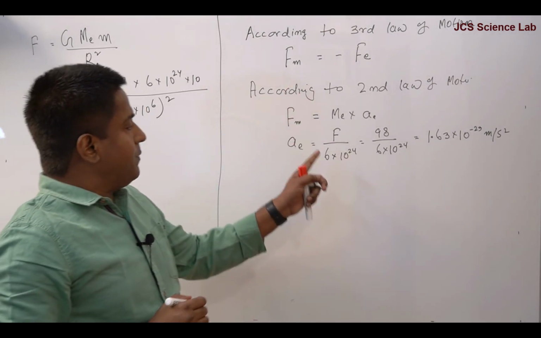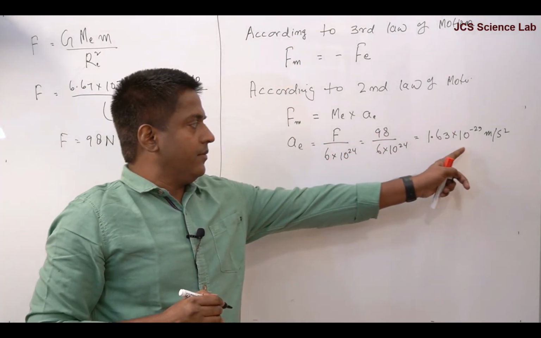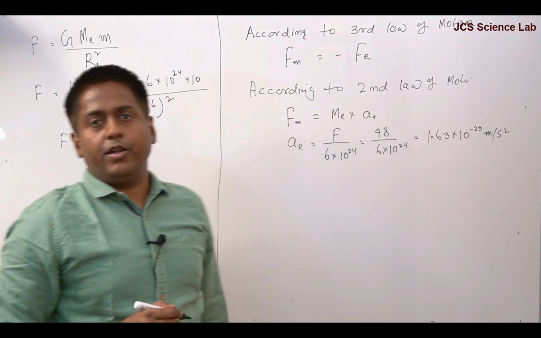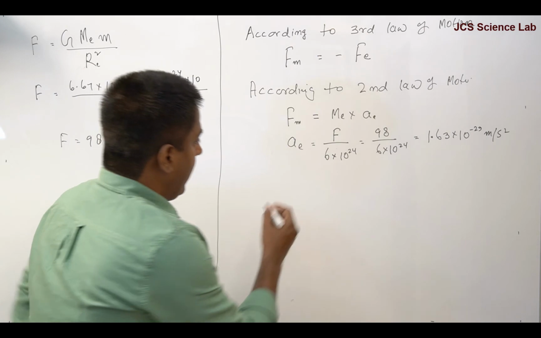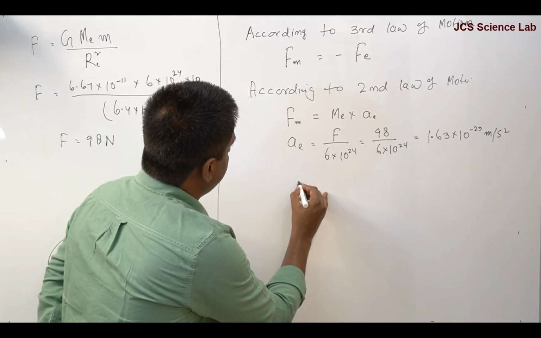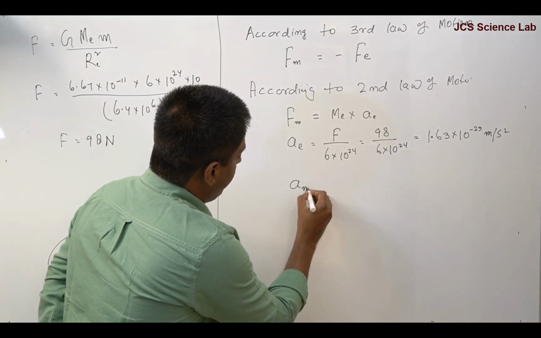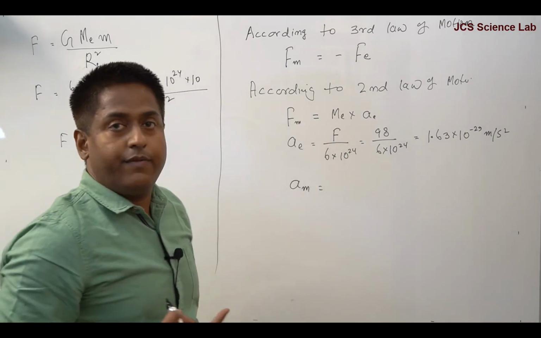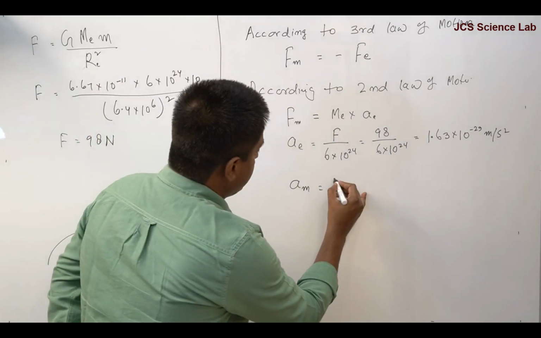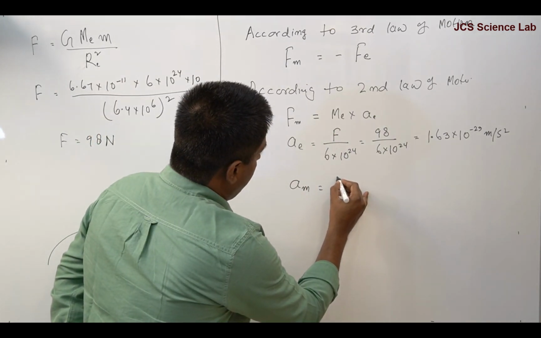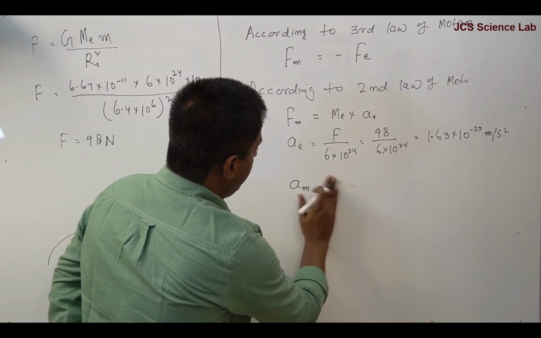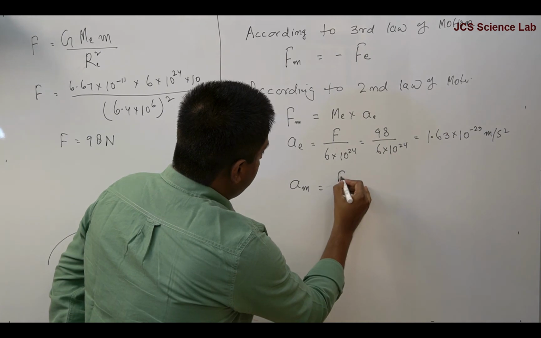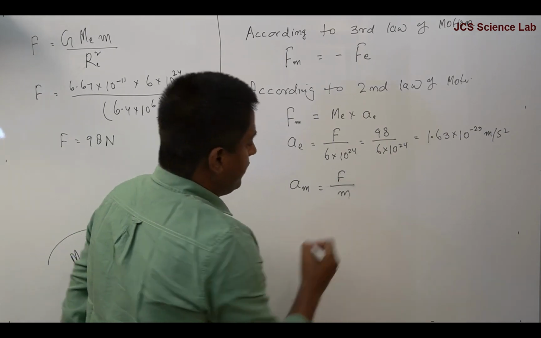So this force produces such a small acceleration in the Earth. And the acceleration produced in the mass because of the same force is force divided by mass of the object.